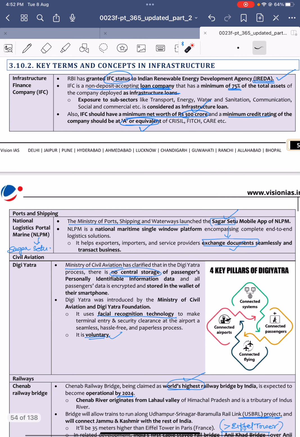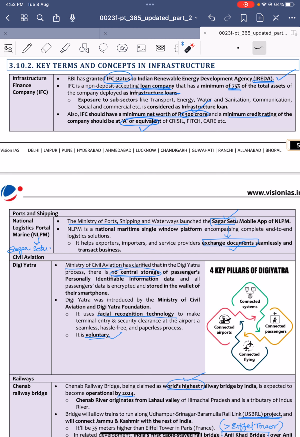That's it. Key terms and concepts related to infrastructure. Infrastructure finance company. So what is an infrastructure finance company? It is a company which has a minimum net worth of 300 crore and a minimum credit rating of A or equivalent. Recently, RBI granted this IFC status to IREDA. Infrastructure finance companies are companies which have a minimum of 75% of their total assets in infrastructure loans only.